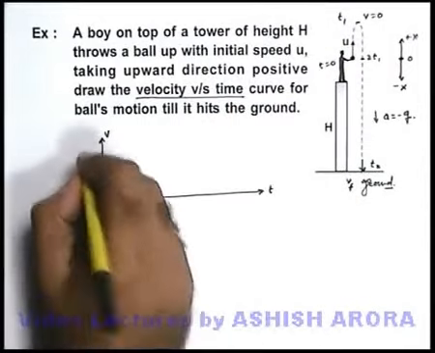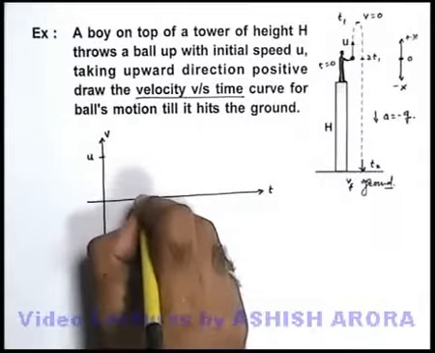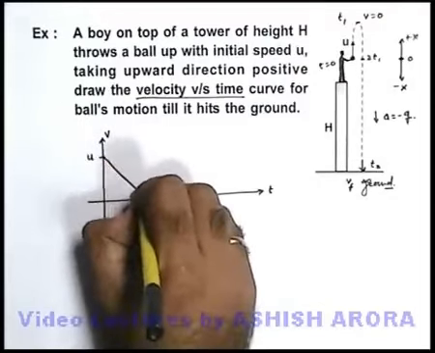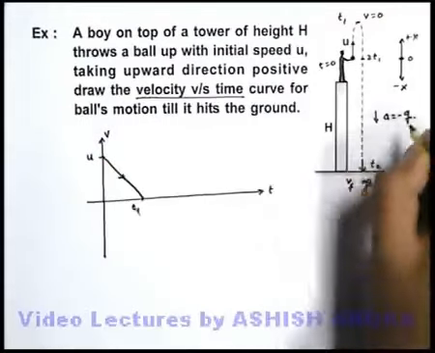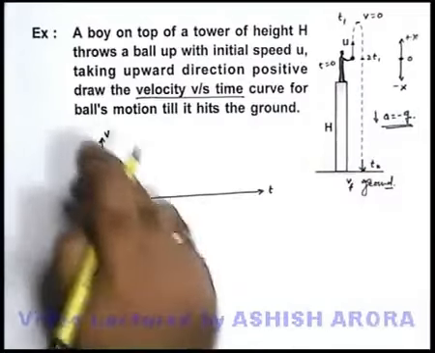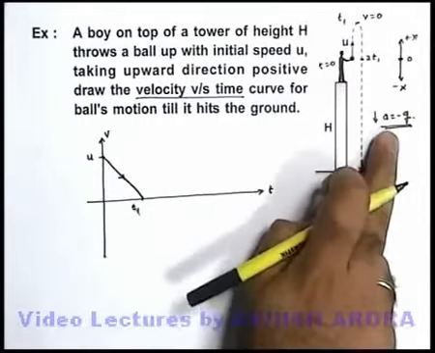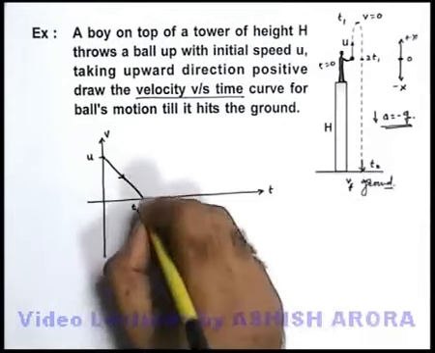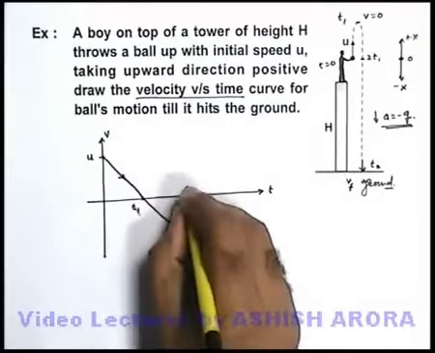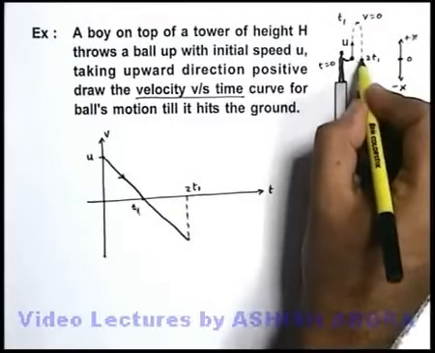So initially at t equal to 0 the velocity was u, and at time t1 the velocity will become 0. So at time t1 the graph will come down like this, and it must be a straight line because the particle is moving at a uniform acceleration which is negative. So it is a straight line with a negative slope, and throughout motion we can see acceleration is constant, it is not changing. So the same straight line will be further extended and say up to a time 2t1, the particle will reach the same level from where it was thrown.